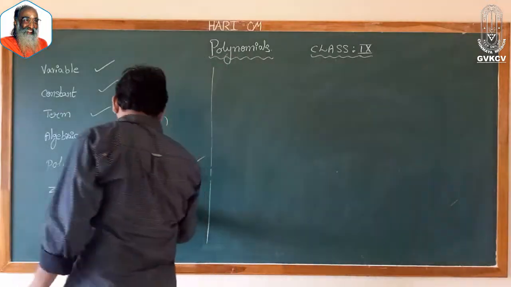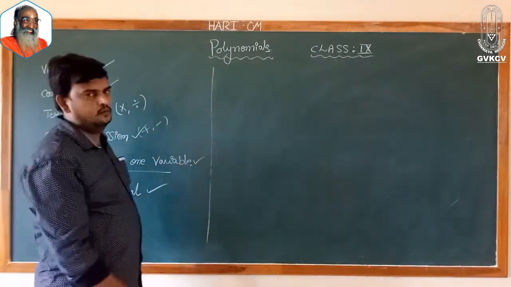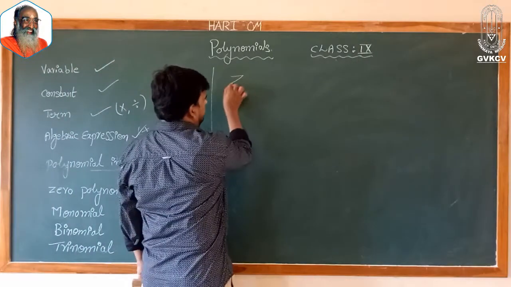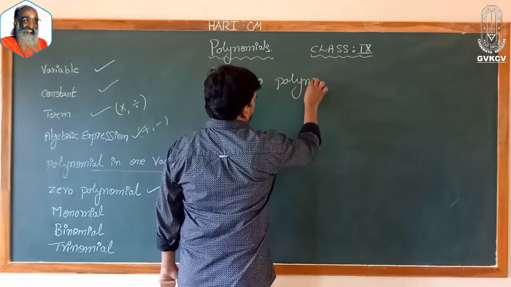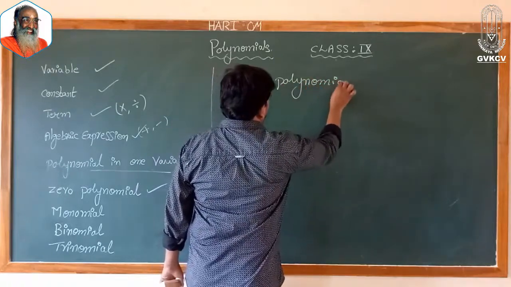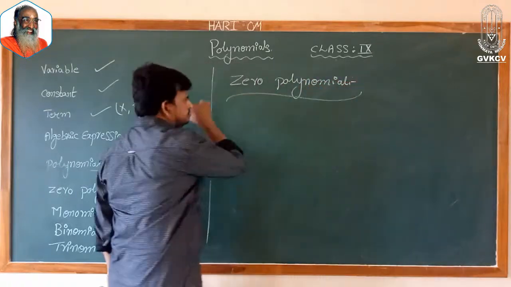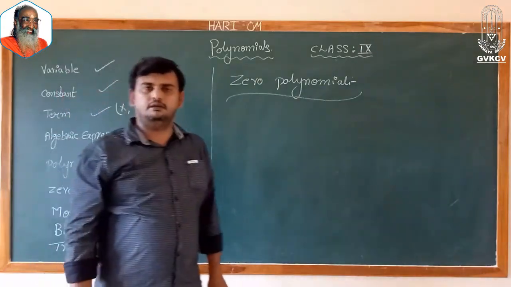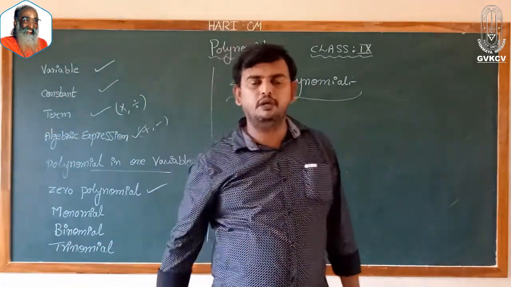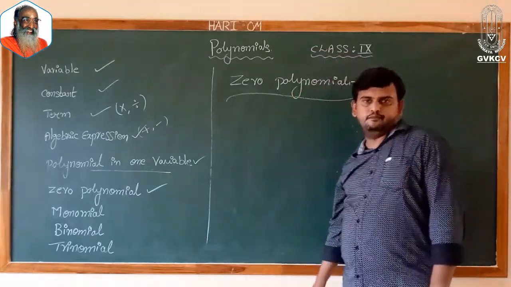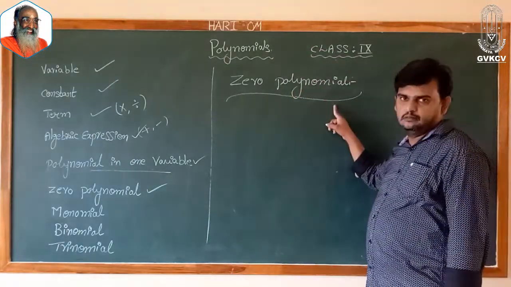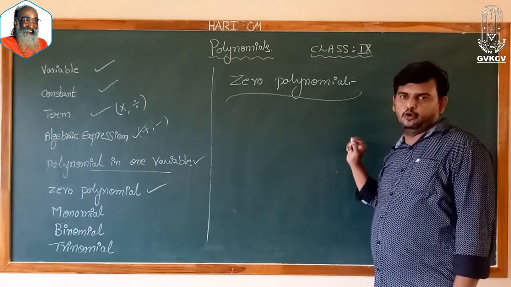Next concept, zero polynomial. What is the meaning of zero polynomial? Zero polynomial is nothing but a constant polynomial whose value is 0. Zero polynomial is a constant polynomial.